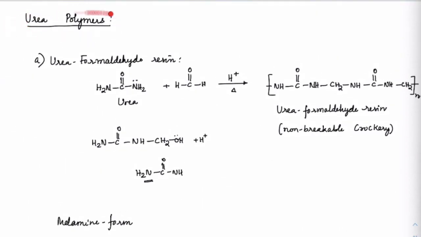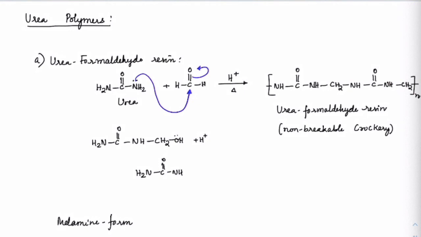Next we'll see the urea polymer. Urea formaldehyde resin is one of the polymers that is formed here. Let us see. When it comes to urea, the lone pair present on nitrogen will attack the carbon. In the presence of acidic media, it will be more favorable, and we will get NH, C double bond O, NH, CH2, NH, C double bond O, NH on both sides, with the removal of water, and it will keep continuing.